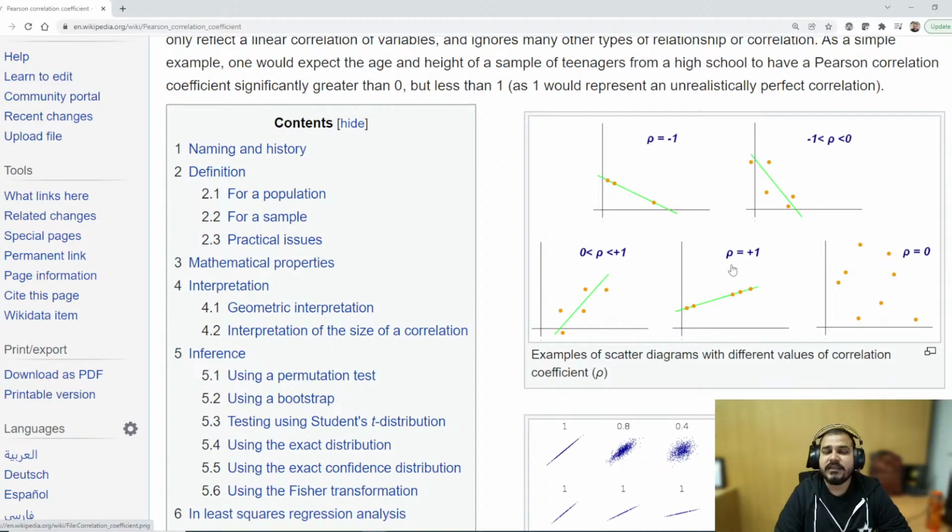So it captures the linear properties very well, because everywhere you can see that there is a linear line. It captures it in an amazing way. That is the most advantageous thing with respect to Pearson correlation. Now in this particular case you can see that the correlation is 0. Why? Because we cannot identify that when x is increasing, y is also increasing. The data is completely distributed here and there.